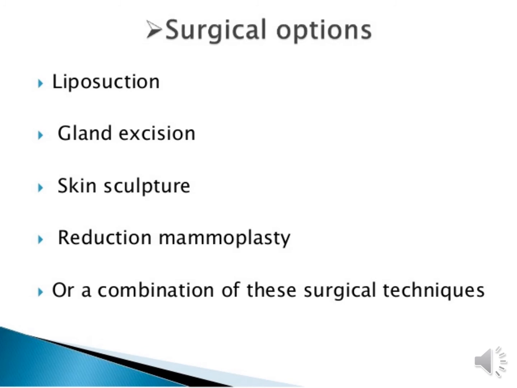Okay students, the second surgery is gland excision. Which gland is present in the breast? The mammary gland. So here we surgically open the mammary gland and remove the affected part by gland excision surgery. The next surgery is skin acupuncture.